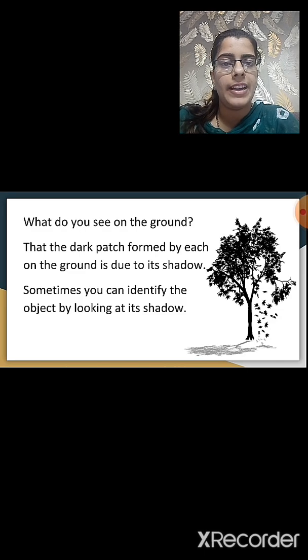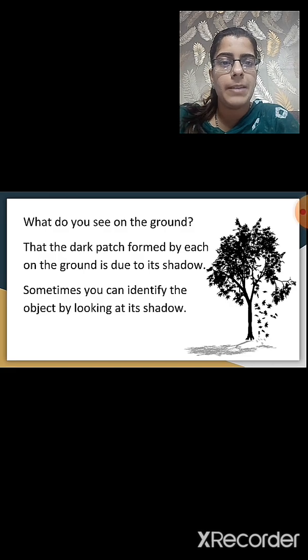Sometimes you can identify the object by looking at its shadow. Sometimes by just looking at the shadow, you can identify the object. Now in the image, you can see the shadow of a tree. By seeing the shadow, we can identify that the shadow is of a tree.